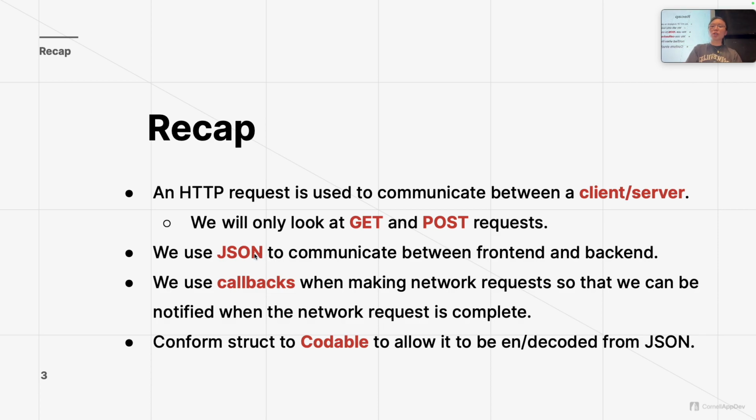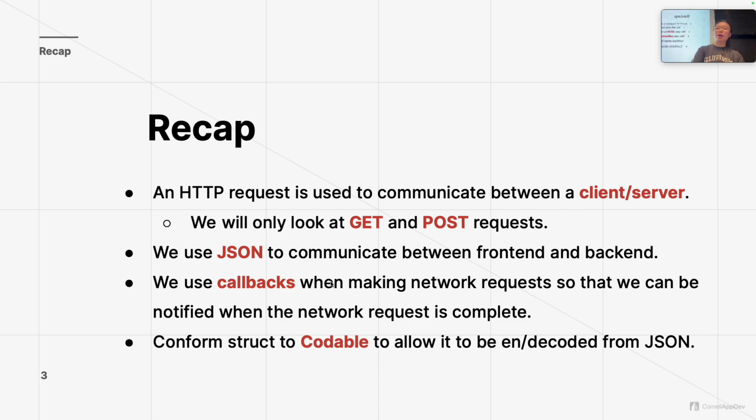If you recall, we used JSON as the data format to communicate between the front end and the back end, meaning that when we send information to a server or when we get information back from a server, we're sending it in JSON format. Lastly, we talked about callbacks, which are important because we don't want our app to freeze and be loading while we're waiting for a network request to complete. The idea of callbacks is that you have a function that's called at the end of your network request to tell your app, okay, you can update your table view now. I fetched all these posts and now I can finally update without my app getting stuck.